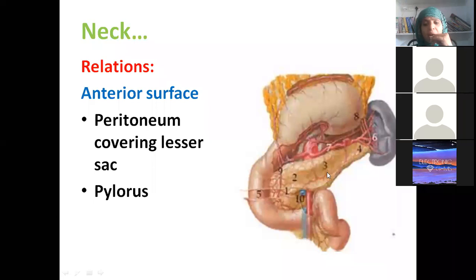Ma'am, pancreas, isn't it? So I told you, the area behind the stomach is the lesser sac, and the area in front of the pancreas is also the lesser sac. That means the lesser sac is intervening between these two structures. Suppose this is the stomach and this is the pancreas. This green area, whatever you have, is the lesser sac. That's how the anterior surface of the neck is related to the lesser sac.